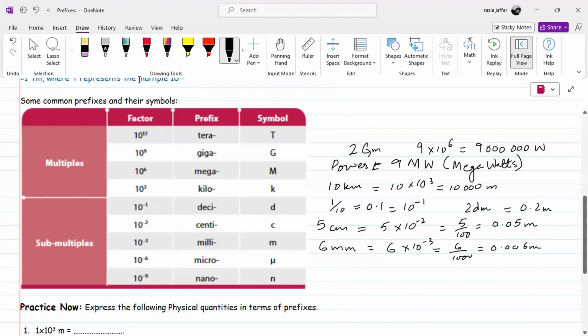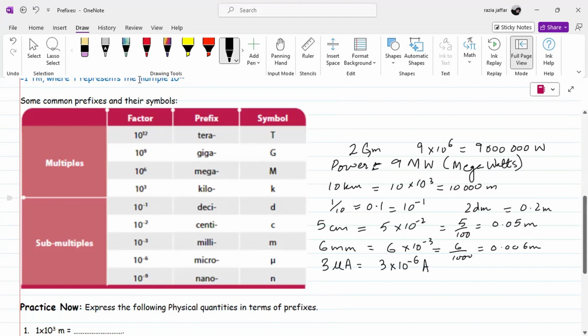Then we have micro. For micro, we have discussed the example before. We can also write microamperes. Ampere is a unit of current. So if I write 3 microamperes, it means the current is what, in terms of ampere? Ampere is the SI unit. If we remove micro, what do we write? We write the submultiple 10 power minus 6 ampere.